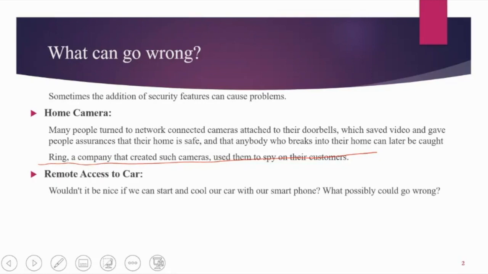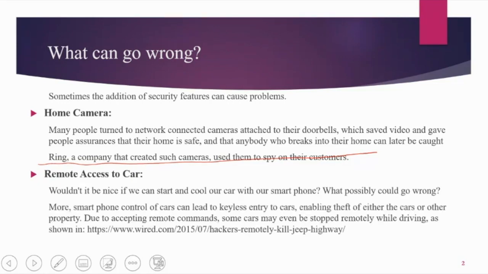There is a functionality through which you can access your car remotely. You can switch on the heater or AC of your car while sitting inside your home. But what could go wrong? Somebody can hack your system, and he can do keyless entry into the car. He can even steal the car. He can even stop your car remotely while you're driving. And this is actually an event which has happened.